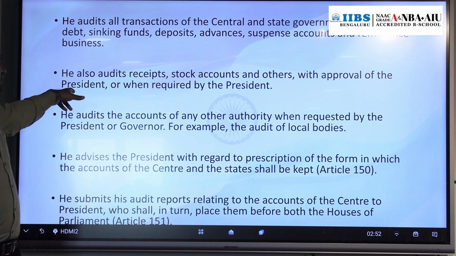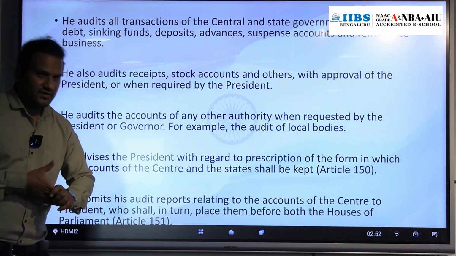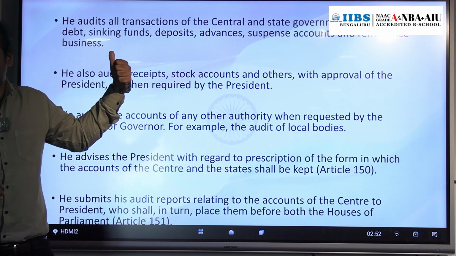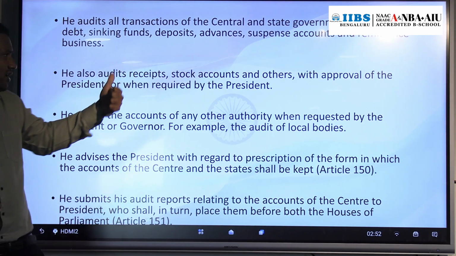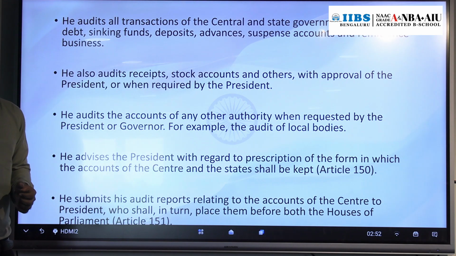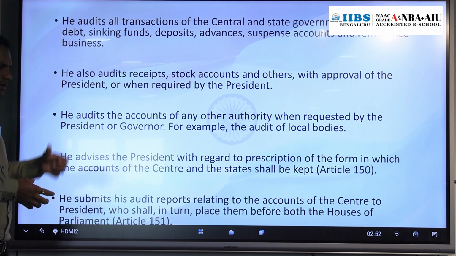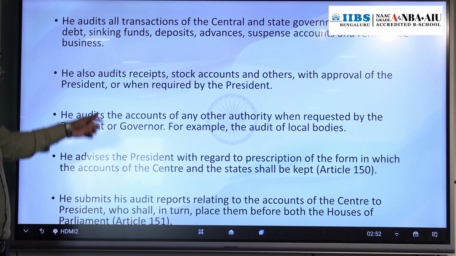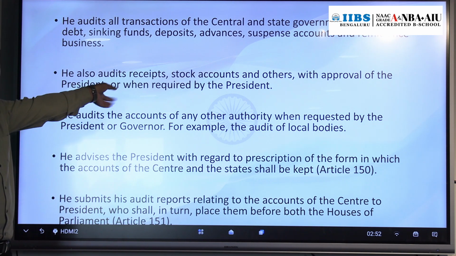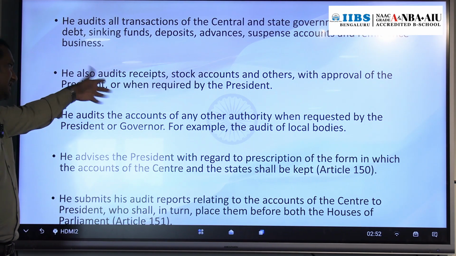Apart from that, he also audits the receipt, stock and others. Same, central government only, whatever receipts are there, stock and stock account, companies are there, right? Take an example, we have ONGC. There they have the receipt and expenditure stock account. So that will also be audited by the CAG, but only with the approval of the president, or when the president requests CAG to do so, then only will he do it.